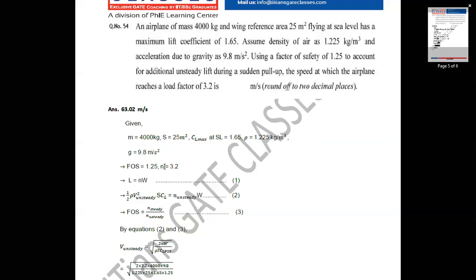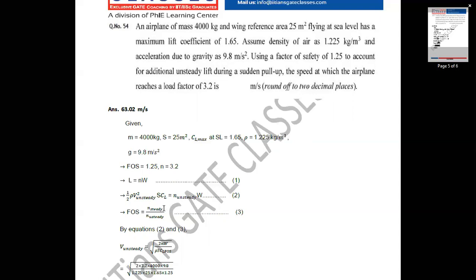Load factor is nothing but L by W. From that we can obtain lift equal to N into W. Lift can be calculated by half rho V square S CL. So to calculate the unsteady lift, we have to calculate the unsteady velocity, for which we will be using the unsteady load factor.